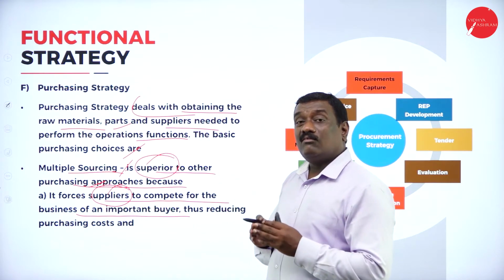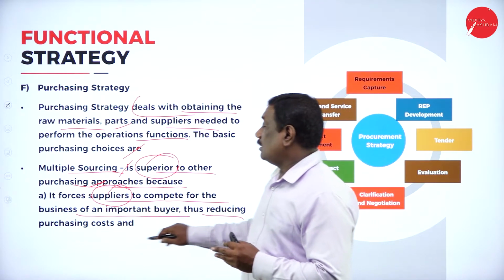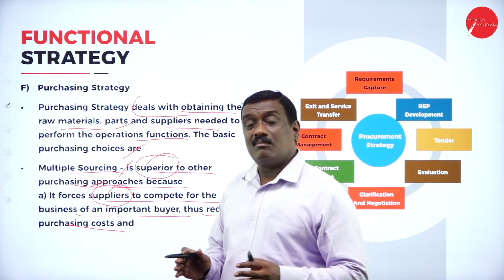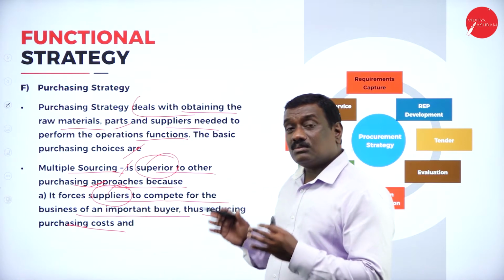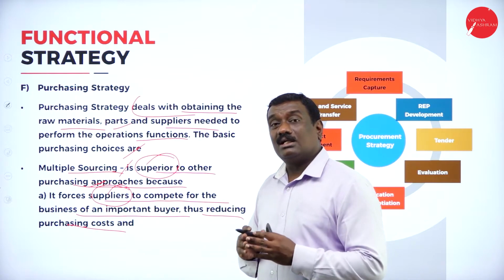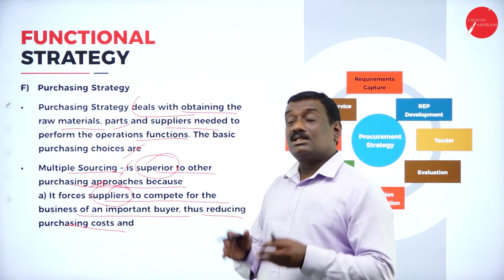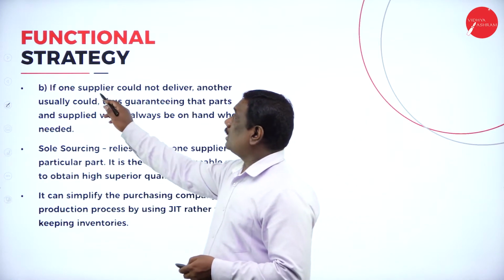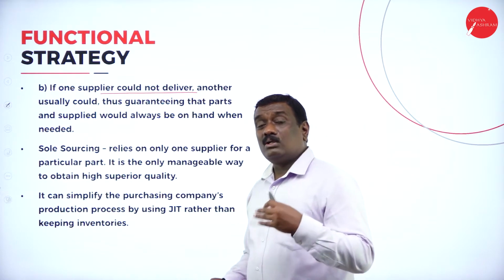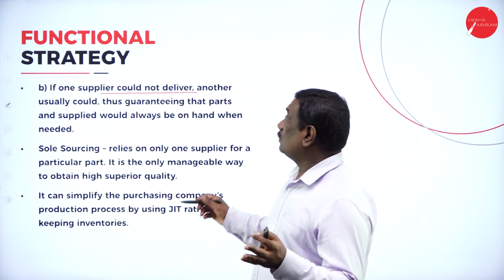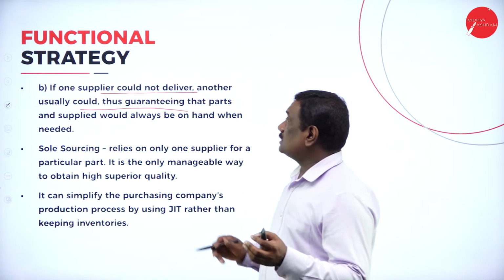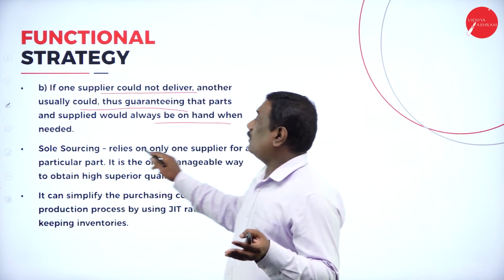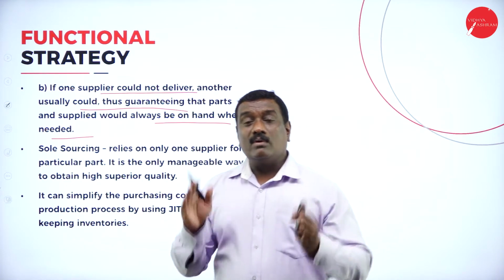For them they need to first supply the raw materials, thus reducing purchasing cost. And how are you going to give them the raw materials when they purchase from you? For those buyers who are facing very good competition and market share, you need to see that the purchasing cost is less. B, if one of the suppliers is not able to deliver the raw materials or the parts to the buyer, then another usually could, thus guaranteeing that supply would always be available when needed. So the first thing is lowering the cost.